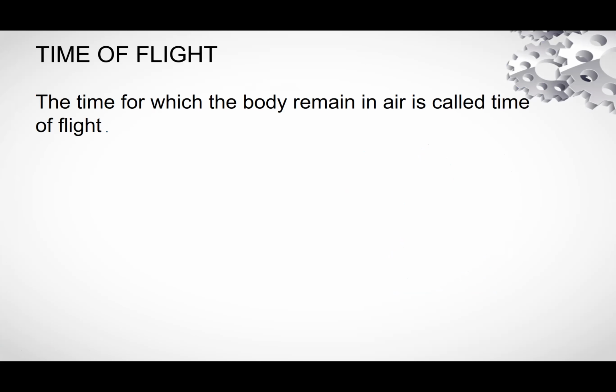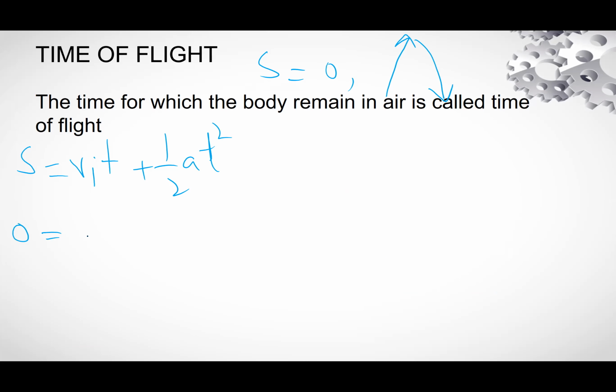S is equal to vi t plus half a t square. Displacement is equal to 0, because equal distance is covered in the upward direction and equal distance in the downward direction.